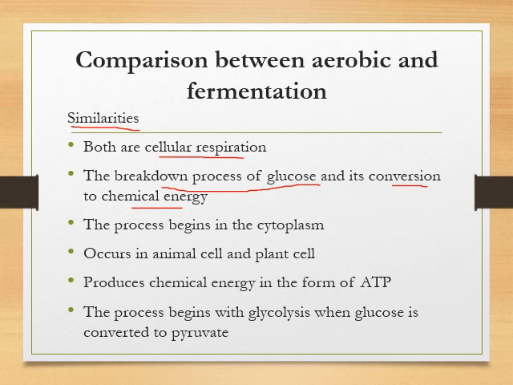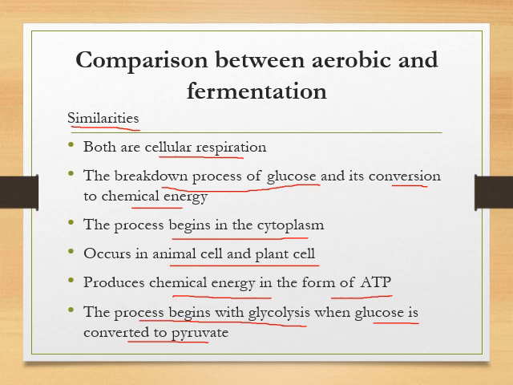Okay, so both of them begin in the cytoplasm. They can occur in animal cells and plant cells as well. Then they produce chemical energy in the form of ATP. Aerobic is 38 and fermentation is 2 ATP. So this process will begin with glycolysis, when glucose is converted into pyruvate.